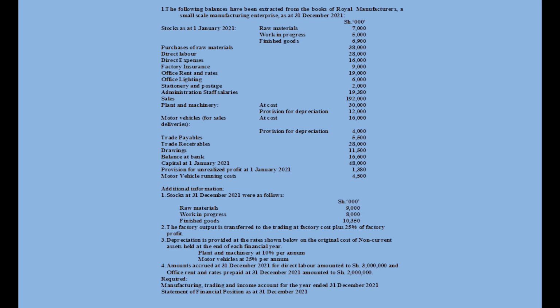And then we have the additional information, which is the closing stock as at 31st December 2021 of raw materials, again, work in progress, and finished goods. And you have the factory output is transferred to the trading account at factory cost and 25% factory profit. This is what we have called the manufacturing profit. Then depreciation is charged at the respective rates, and there is an accrual and a prepayment in additional information number 4. So this question is what is going to help us to understand better how to prepare the statements required by a manufacturing organization. And I hope that you take a copy of the question so that we can proceed to answer.